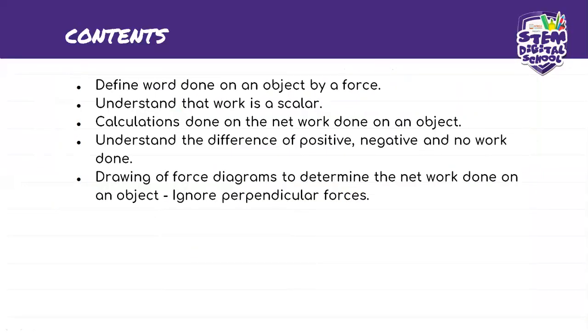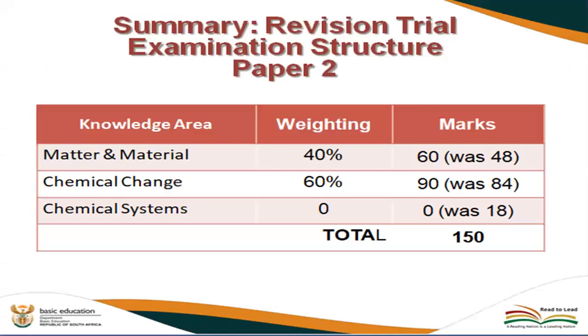Okay, sorry about that. So our content for today, we're going to define work done on an object by force. We're going to understand that work is a scalar. We're going to have calculations done on the net work done on an object. We're going to understand the difference of positive, negative, and no work done. And then we're going to also learn how to draw force diagrams to determine the net work done on an object. Okay. So those are the things that we are going to be working with today.